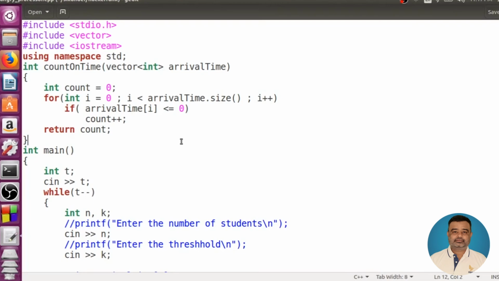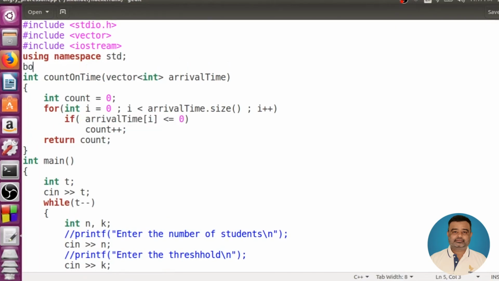The second thing we'll be doing: instead of hard coding the check directly, I'll do it a little differently, wherein I'll write a function called isOnTime.